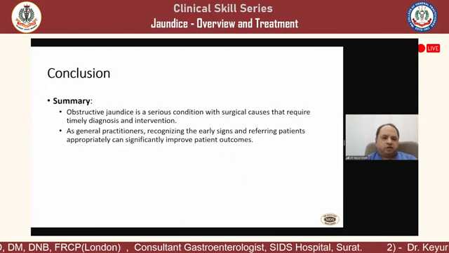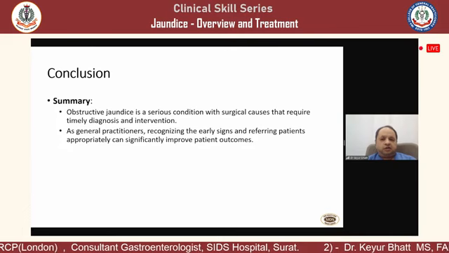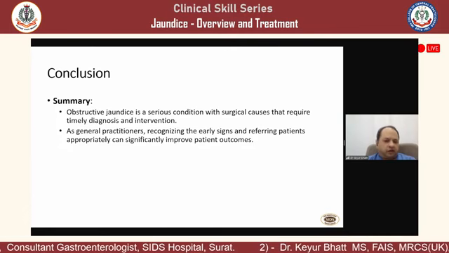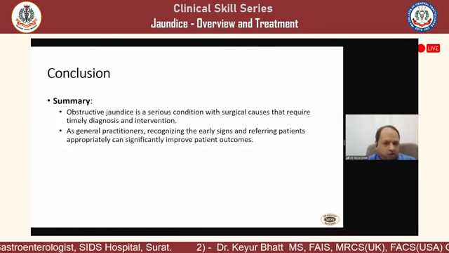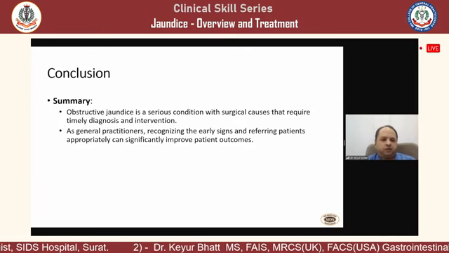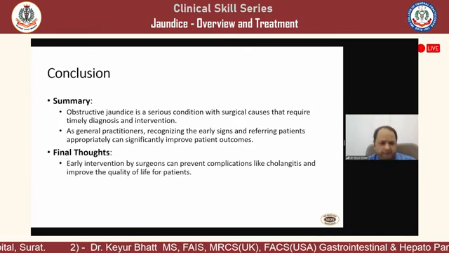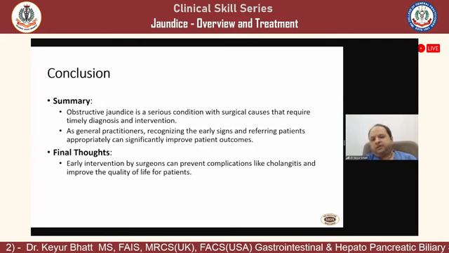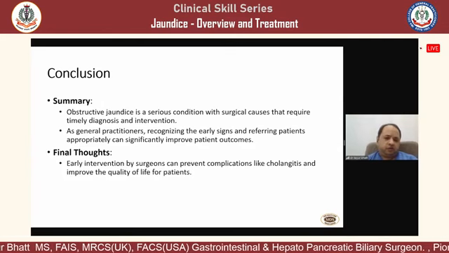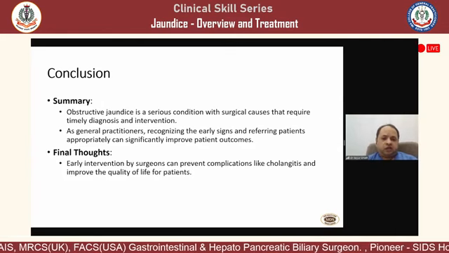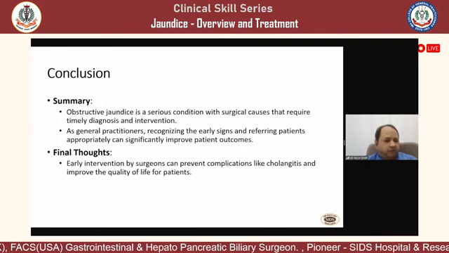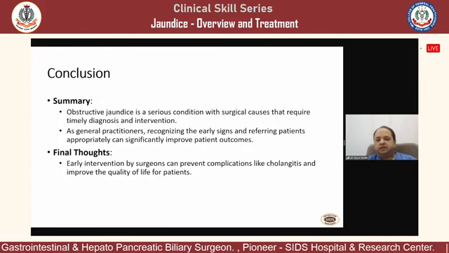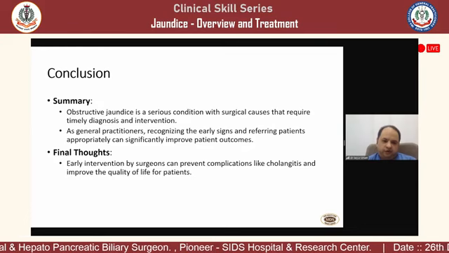So the conclusion is that obstructive jaundice is a serious condition. Surgical causes are absolutely very important to consider and timely management is very much needed. And to all general practitioners, my senior friends, I always request everyone to recognize the early signs and refer them timely so that one can get the proper outcome out of it.